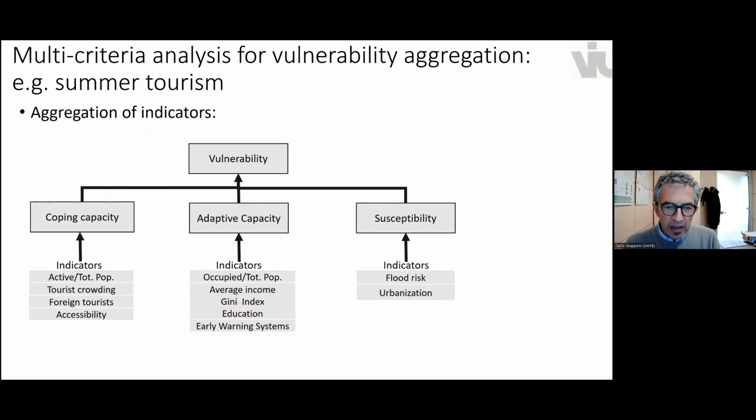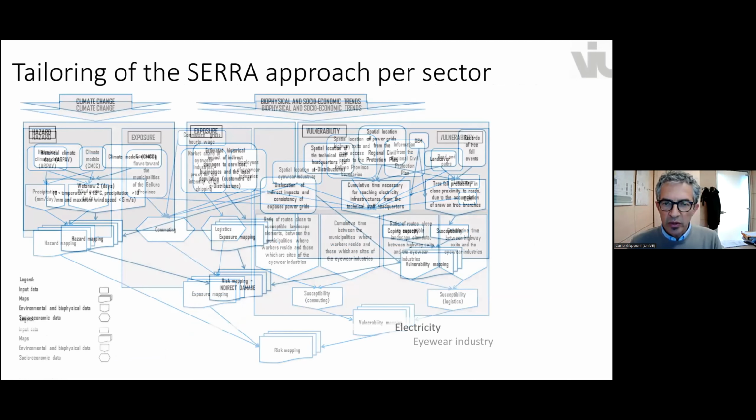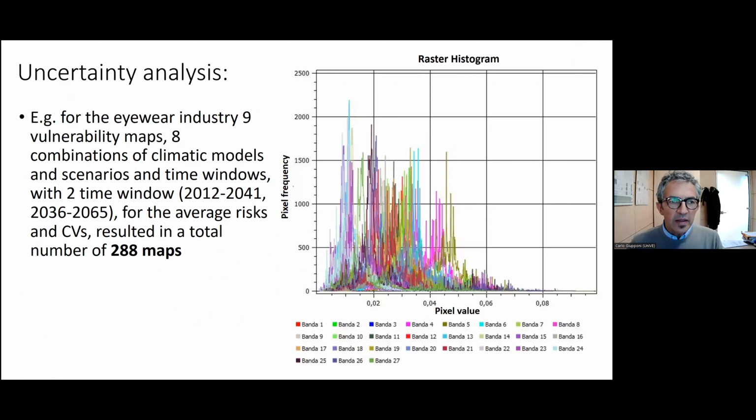We apply multi-criteria analysis for aggregating multiple indicators, in particular for vulnerability, and we tailor the general approach to the four sectors. Having done so, and having various sources of uncertainty, we generated many maps for each of these different risks.